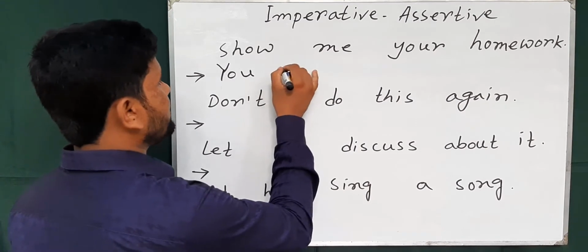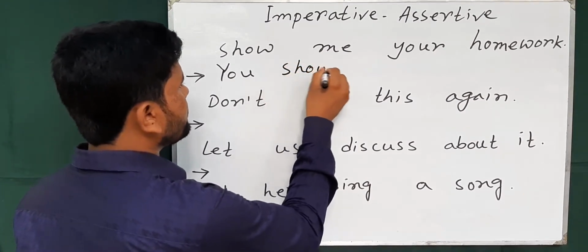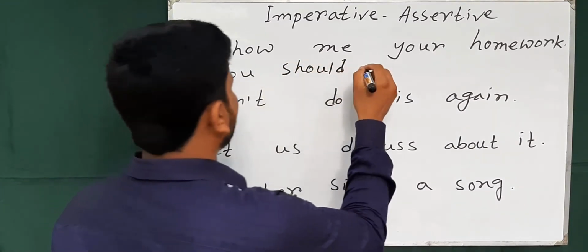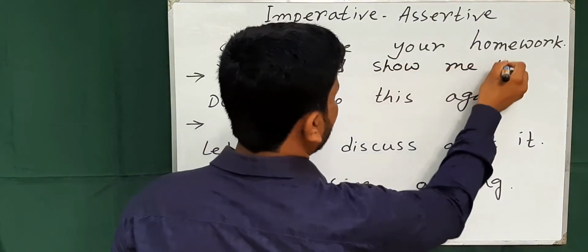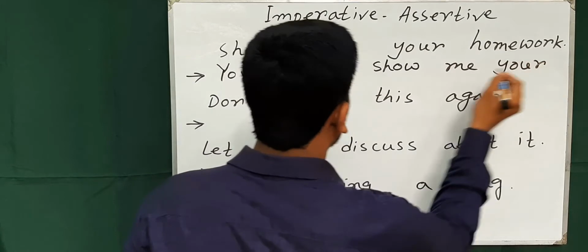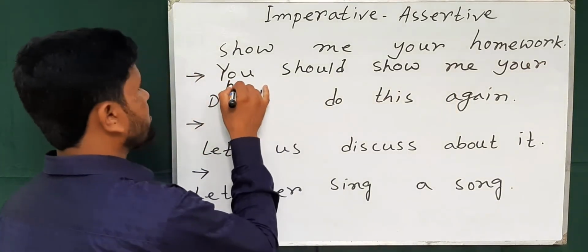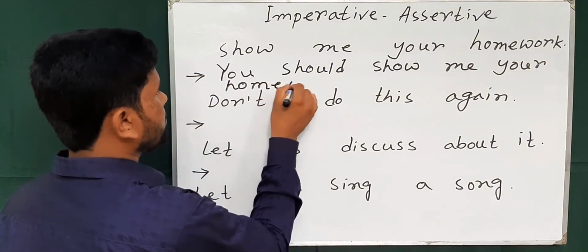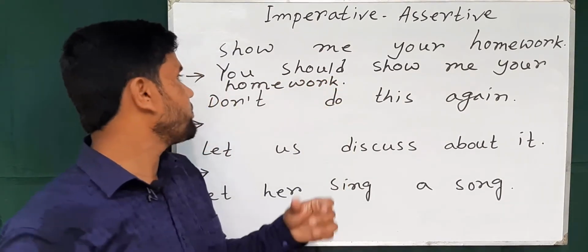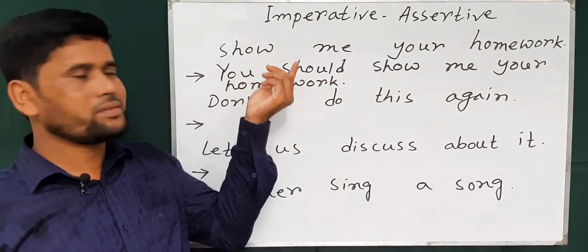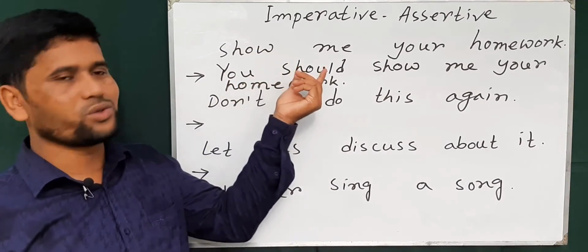Then you can use should and the other part. You should show me your homework. So when we change it from assertive to imperative, we just delete you should.